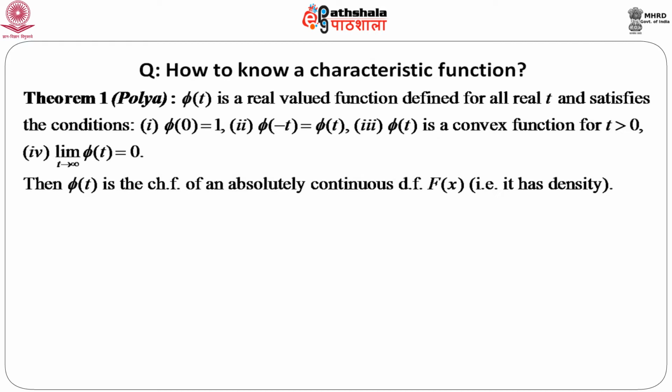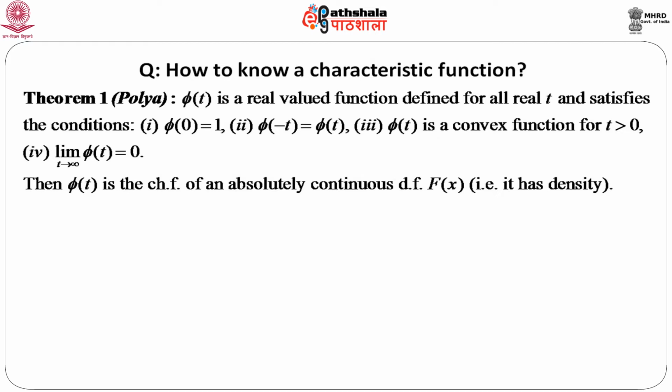Now, it is clear that not every characteristic function will satisfy these 4 conditions, because there is some kind of symmetry condition. So, there is a class of characteristic functions that might satisfy all these conditions.